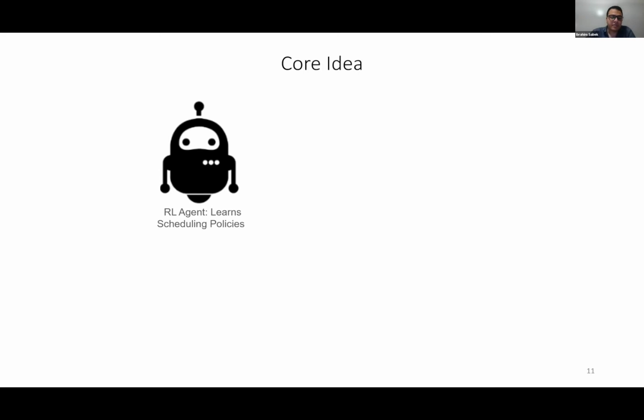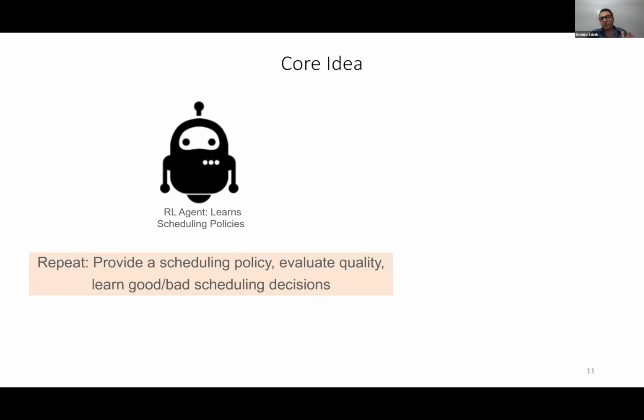So the core idea here is to build a reinforcement learning agent that can learn the scheduling policy through trial and error. It repeats the following process: provides a scheduling policy, evaluates its quality, and then updates the internals of the scheduling agent till we converge to a good scheduling policy. Using trial and error, the agent can learn what are the good and bad scheduling decisions. The agent takes 2 types of queries: the current queries that need to be scheduled and the executed queries. The purpose of using the executed queries is to train the agent in the future.